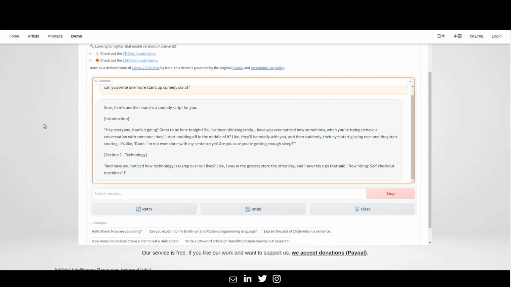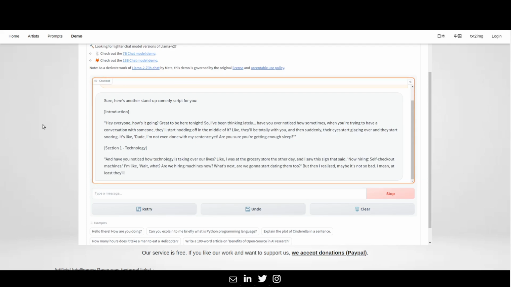So that's pretty much what I found out when I did my research on running LLAMA 2 without doing any coding whatsoever and without shelling out even a penny to use the model.